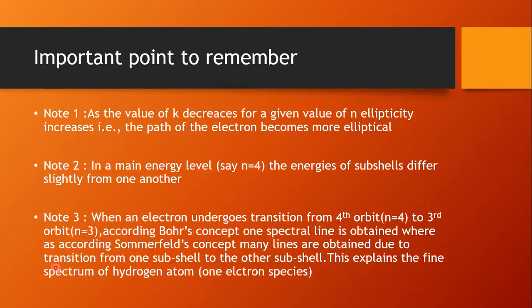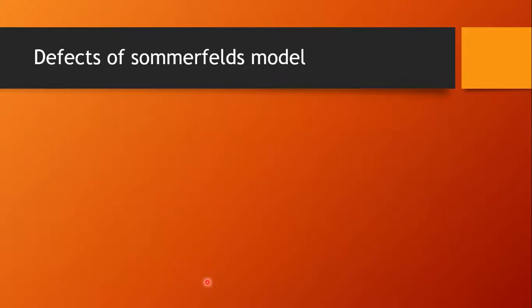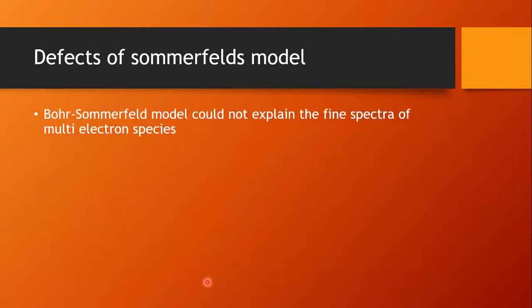Whereas according to Sommerfeld's concept, many spectral lines, that is, fine lines, are obtained due to transitions of electrons from one subshell to another subshell. In the fourth orbit, the electrons may jump from 4s to 4p, but the electron is still in the fourth orbit only. This explains the fine spectrum of the hydrogen atom.